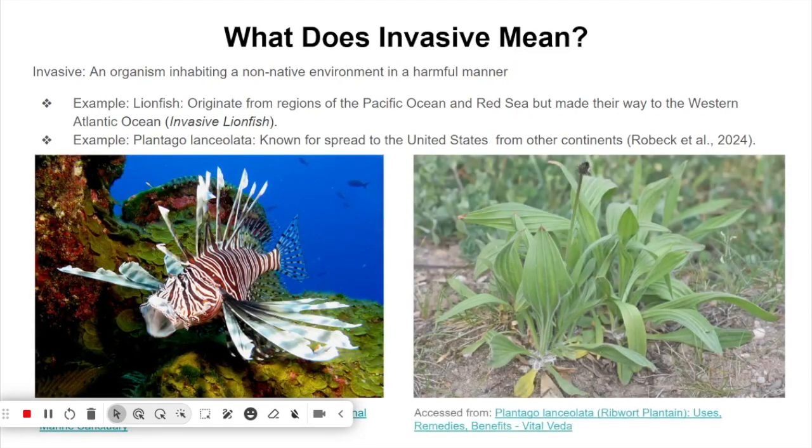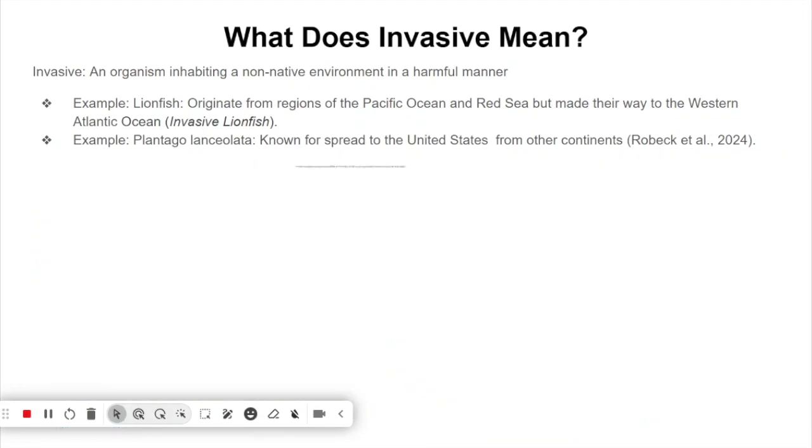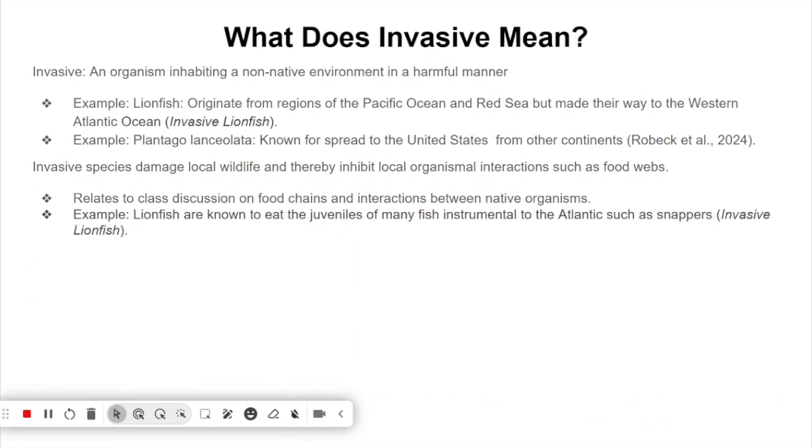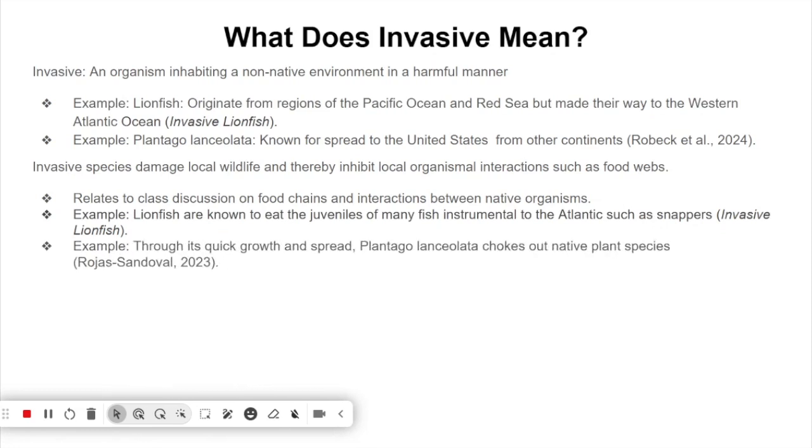So here's a picture of a lionfish and Plantago lanceolata. Invasive species damage local wildlife and thereby inhibit local organismal interactions such as food webs. This relates to our class discussion on food chains and interactions between native organisms. So for the lionfish, they are known to eat juveniles of many fish instrumental to the Atlantic, such as snappers. Plantago lanceolata choke out native plant species through their quick growth and spread.